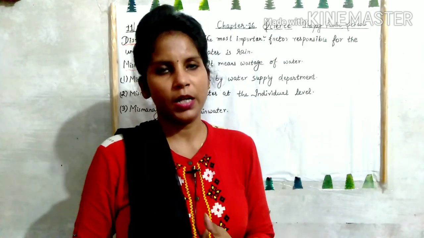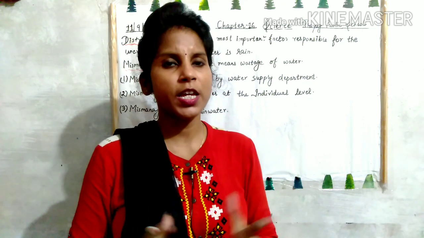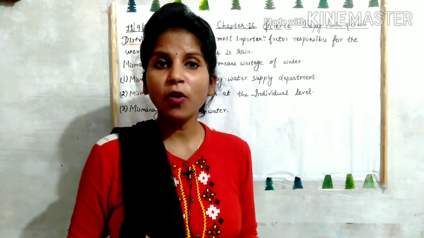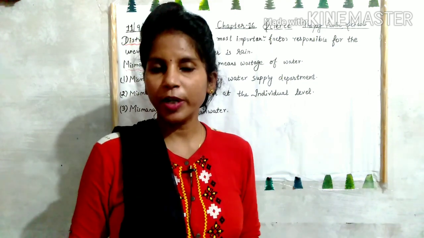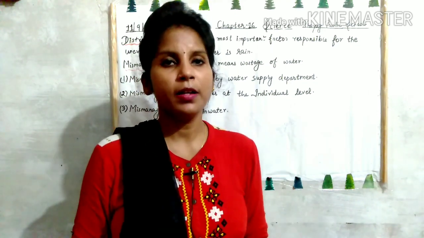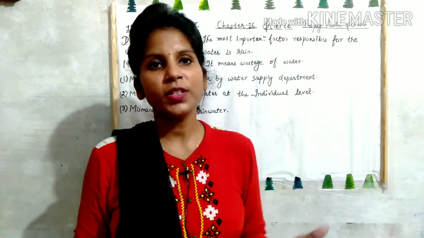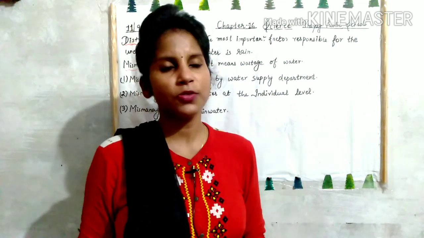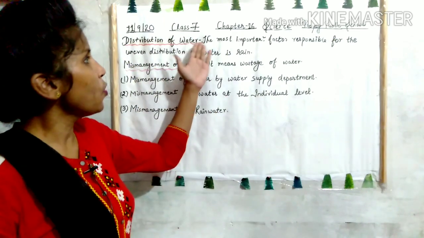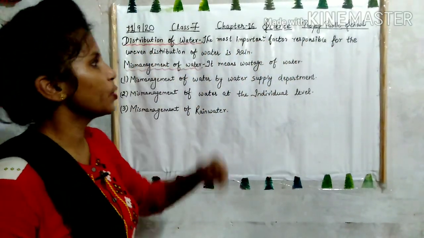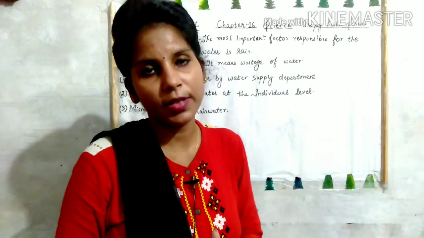India is a vast country and we know the distribution of water is not the same everywhere. In some areas there is excessive rainfall or plenty of rainfall which causes flood, and in some areas there is very scanty rainfall which causes drought यानी कि सूखा. So the most important factor responsible for the uneven distribution of water is rain.